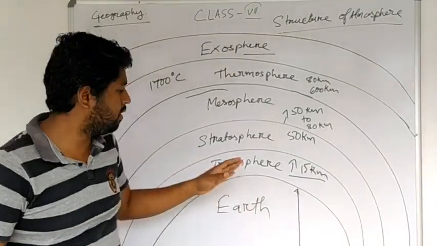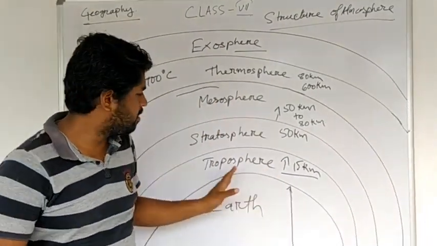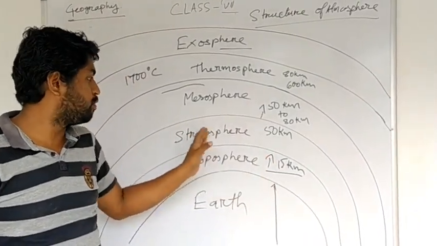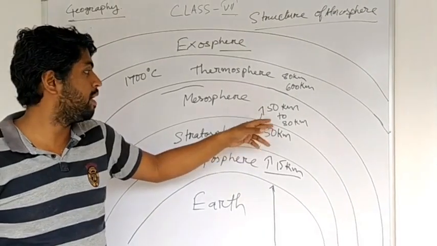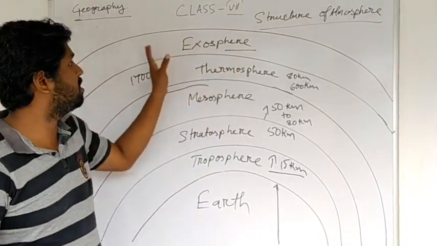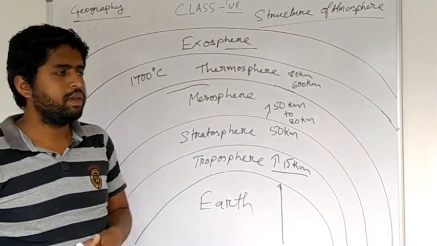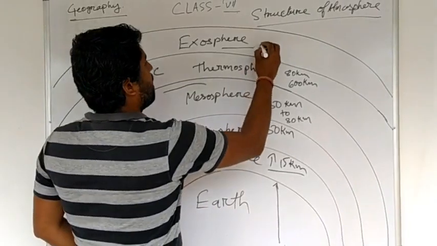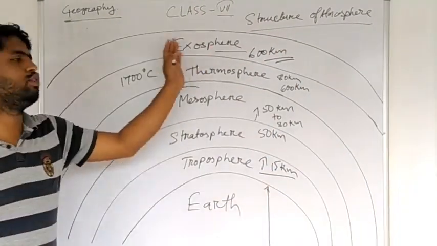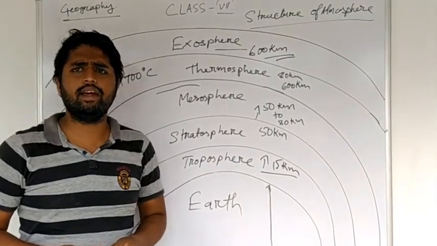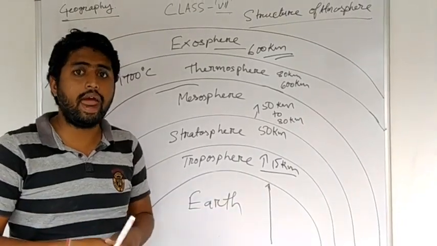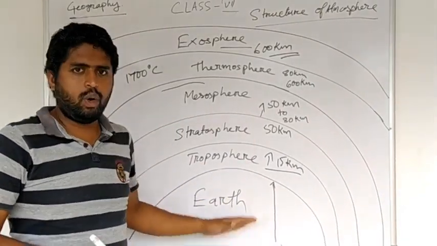In the other layers we have specific boundaries. Troposphere starts from the surface of the earth to 15 km, stratosphere from 15 km to 50 km, and mesosphere from 50 km to 80 km. But there is no specific boundary for exosphere. It is said that above 600 km, every layer comes under this exosphere.